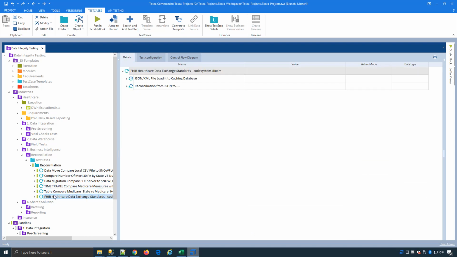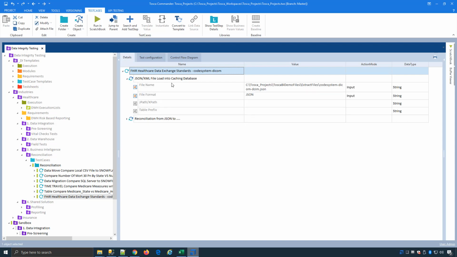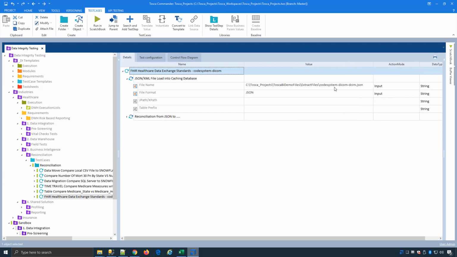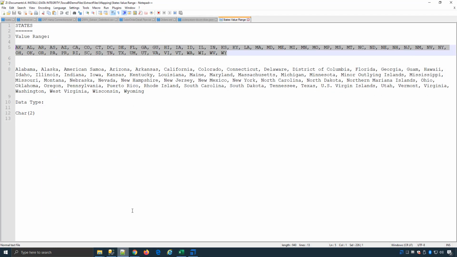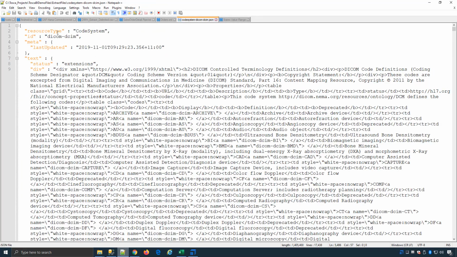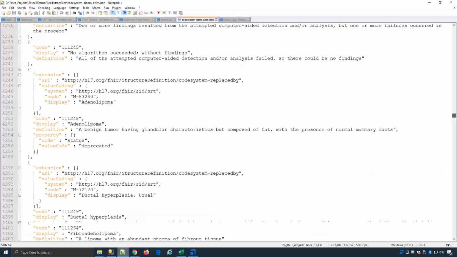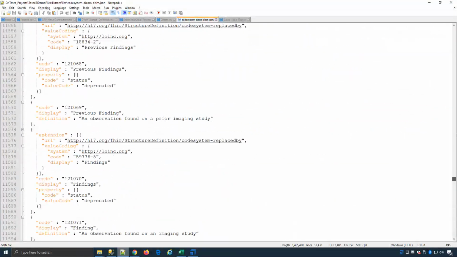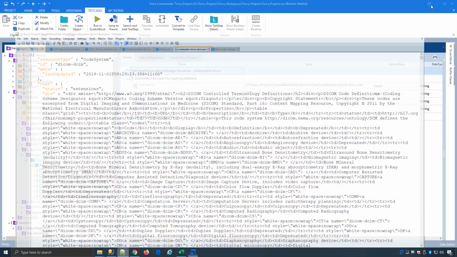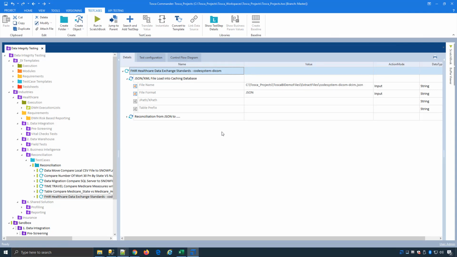Other things you can do, for example, is I mentioned before we had the healthcare data exchange standards. So what happens when the file is not in a text or CSV format and it's semi-structured? What we can do is load up the actual JSON file or XML file. And here's my example here, and you can see here's my JSON file in the different format. What it'll do is load this up into a temporary database, a caching database, and normalize it and create different tables for the different levels within the file.